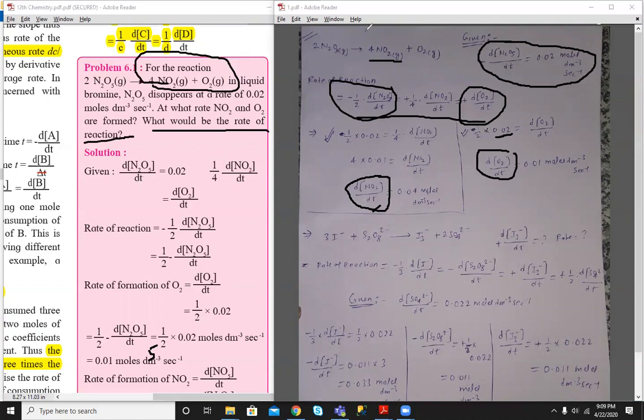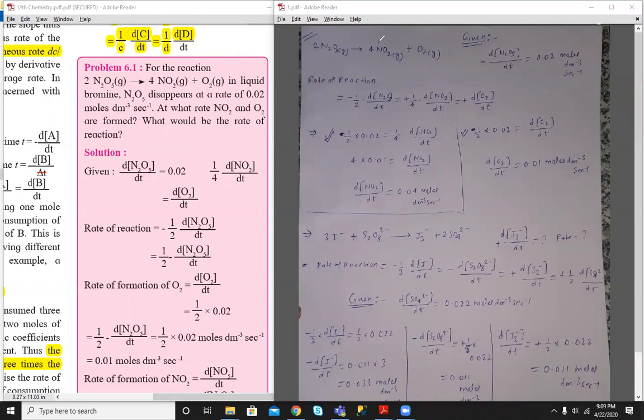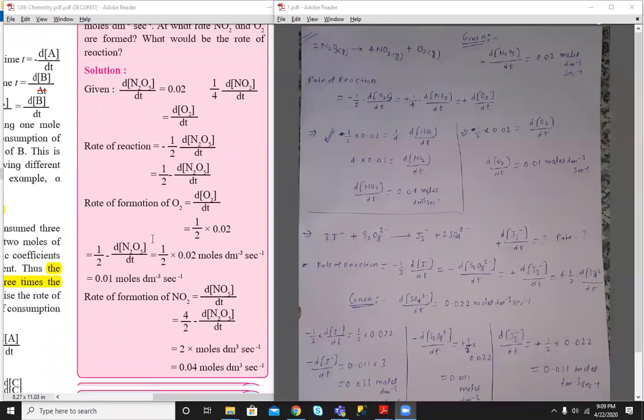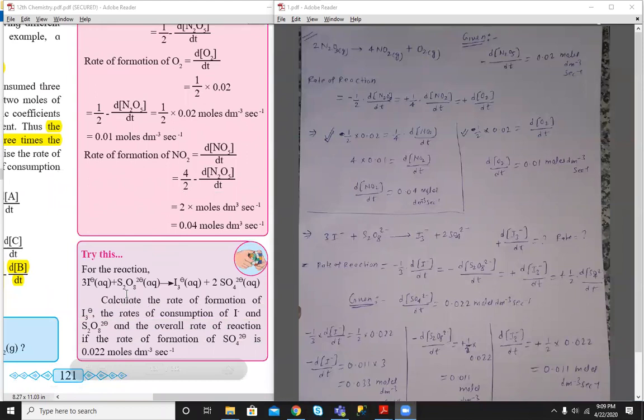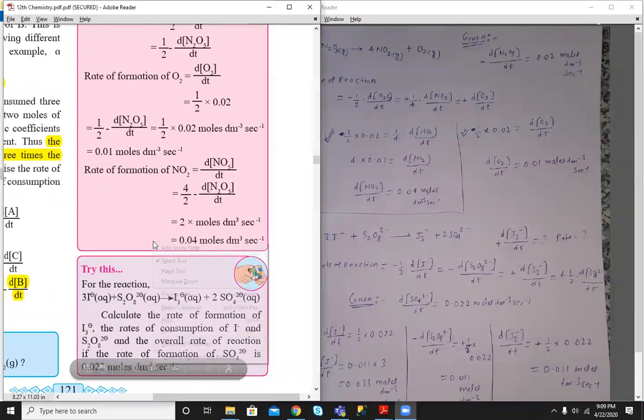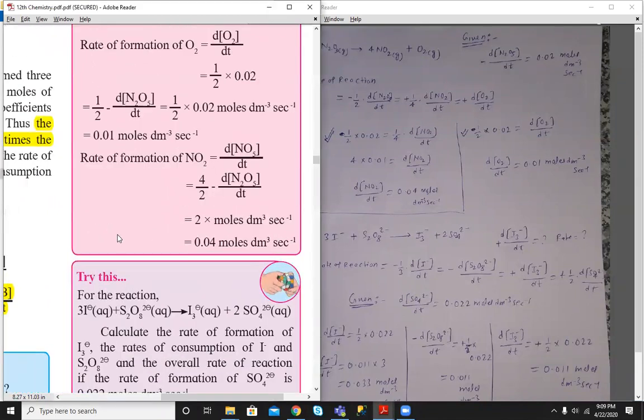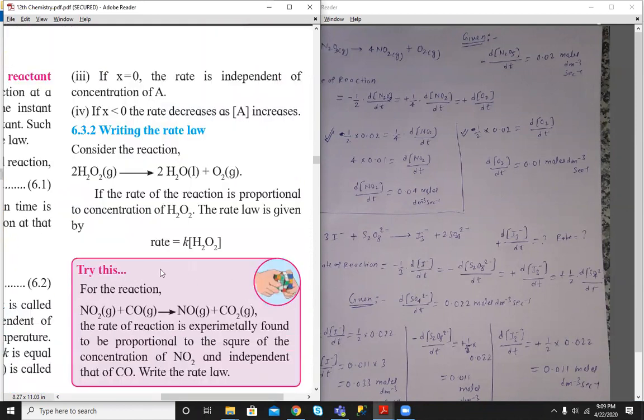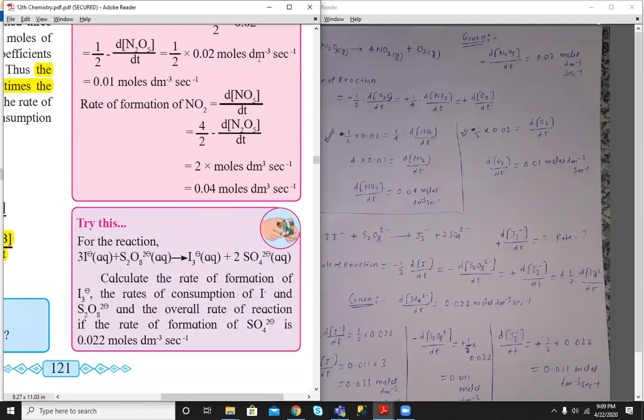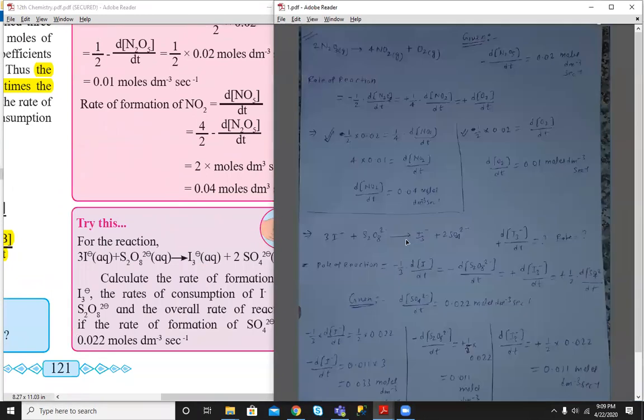Let's see the next problem. The next problem is also the same; we have to solve that problem. Try this, it is also a similar problem. So what is written in the problem? For this also I have a solution.